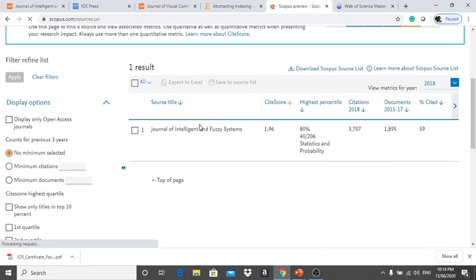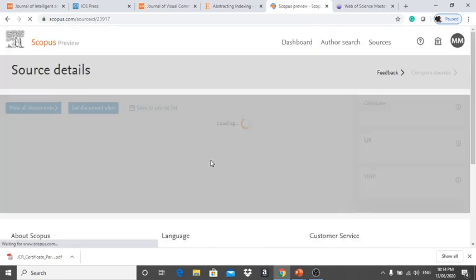So one result came. There are so many metrics in Scopus. Different platforms have different metrics. Okay, so don't bother about this; we will discuss later what the metrics are. CiteScore, highest percentile, citation documents, and total cited. Okay, so right now we are checking the quality of the journal.